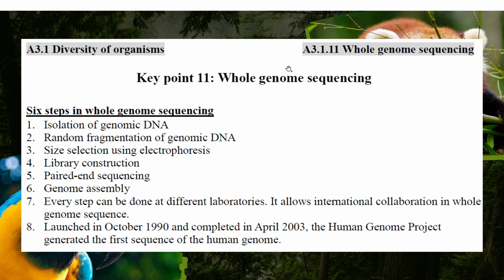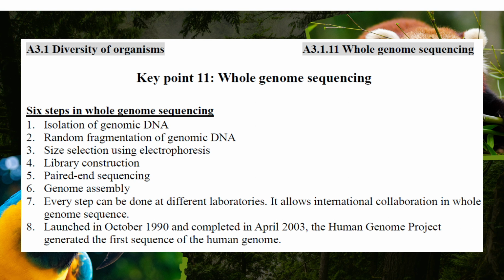And the whole genome sequencing, we want to find out the genome of human beings. There are a lot of steps that we have to do, because the genome is quite big. First of all, we have to isolate the DNA. And then we want to study them fragment by fragment, so we have to randomly fragment them, make them into smaller fragments.